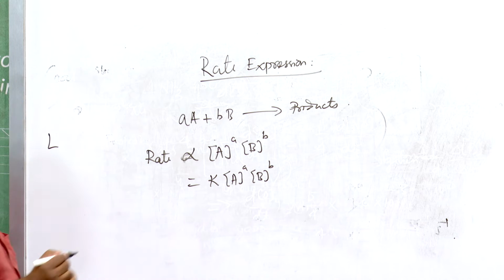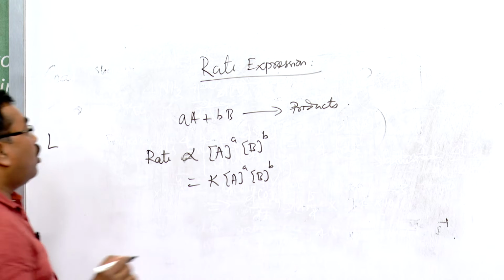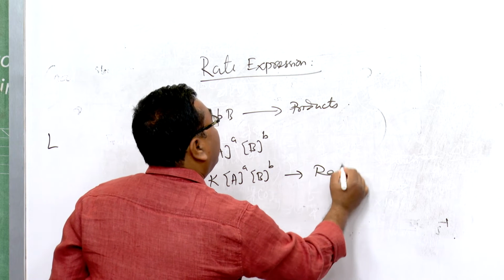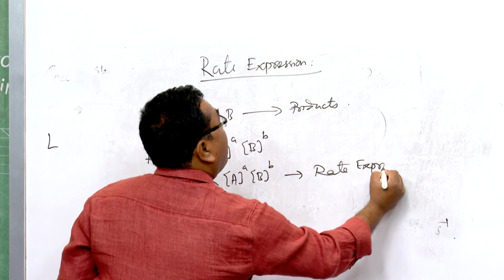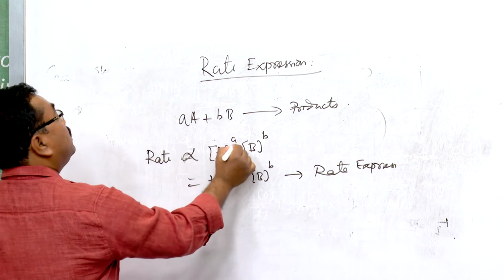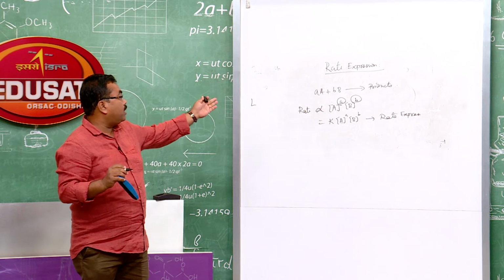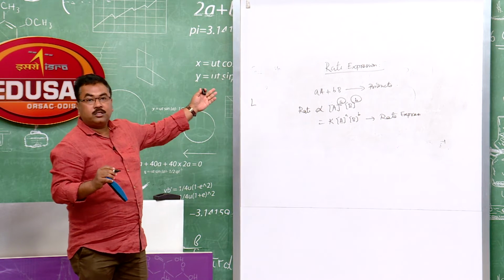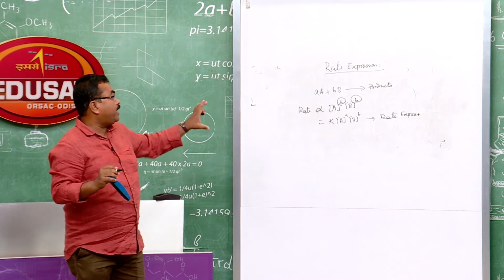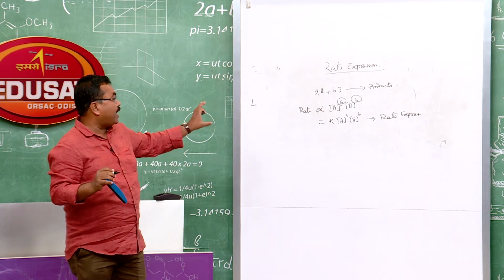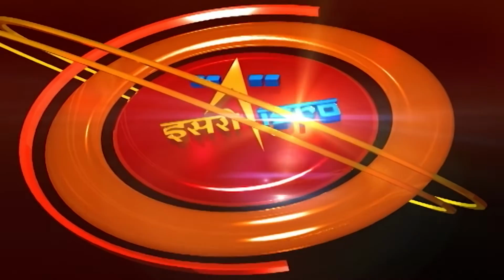This expression is called the rate expression. Here these powers, the exponents, are obtained from the balanced chemical equation. It also shows the variation of reaction rate in terms of concentration.